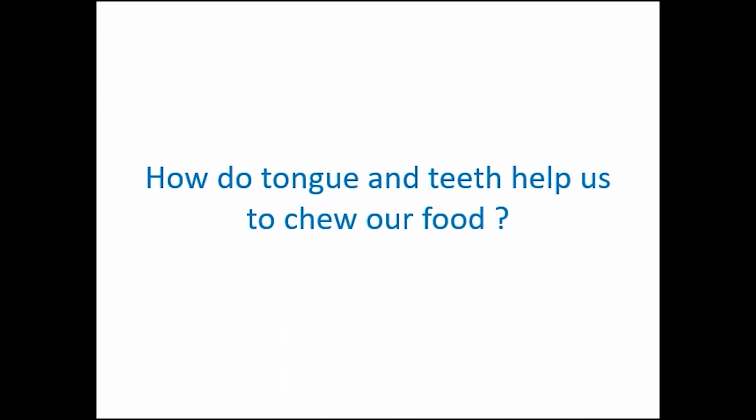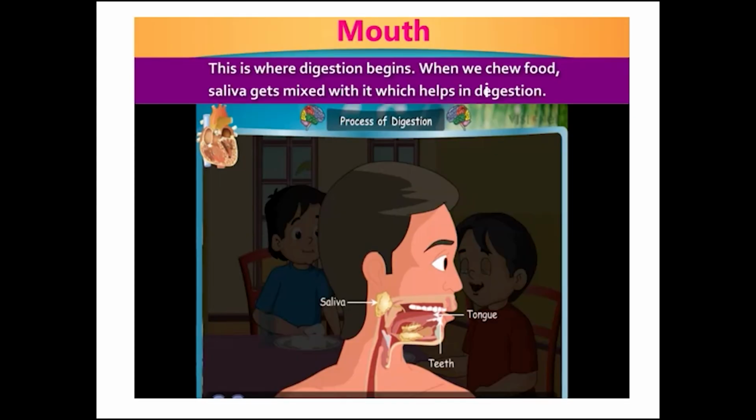Our next topic is how do tongue and teeth help us to chew our food? We need both tongue and teeth to eat our food. Our mouth has teeth, tongue, and saliva. When we eat the food, the teeth cut and grind it. And the front part of the tongue helps us to eat by mixing the food with saliva and by moving it from side to side.